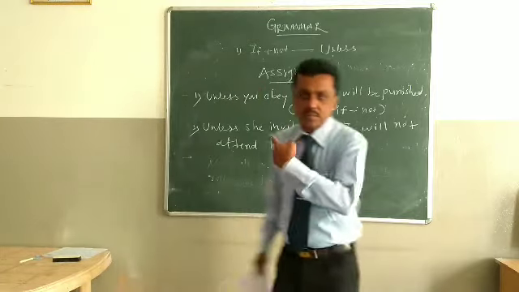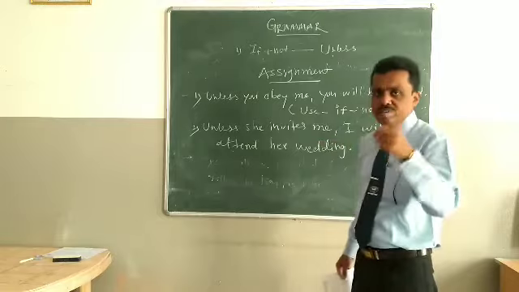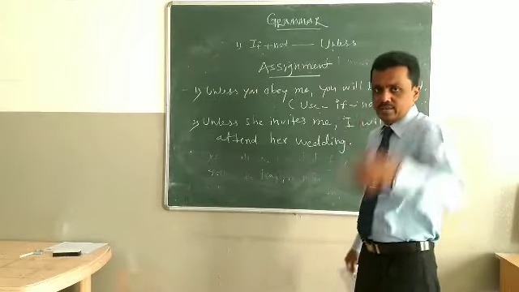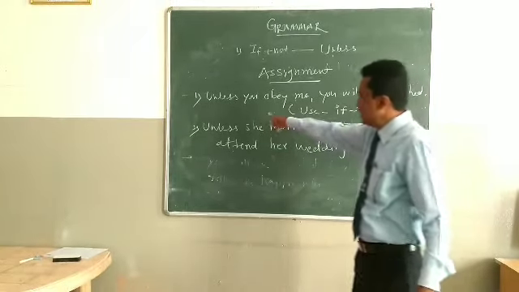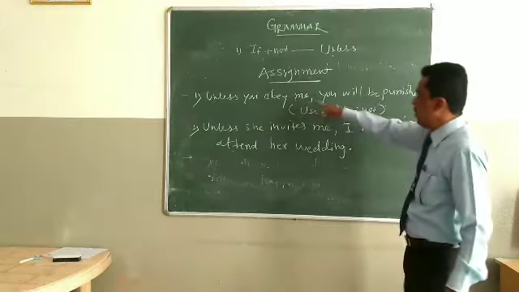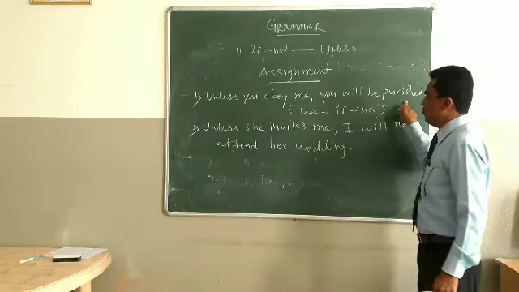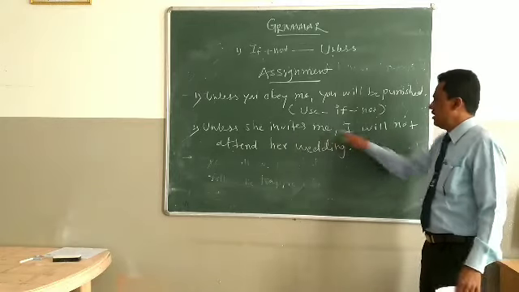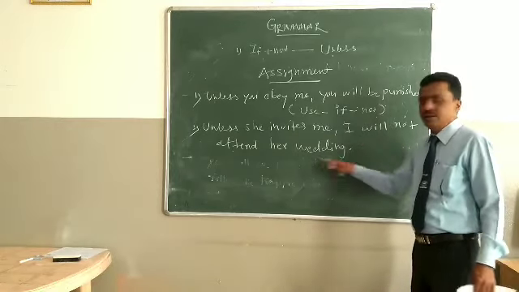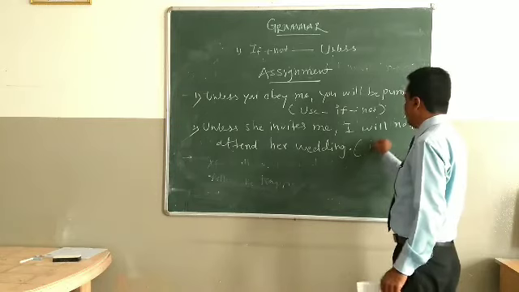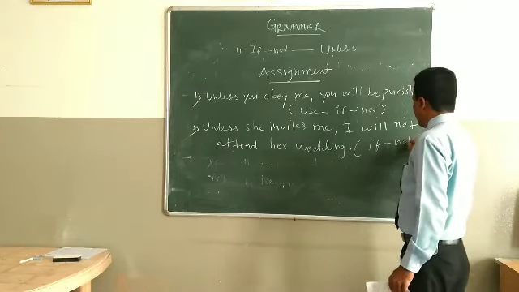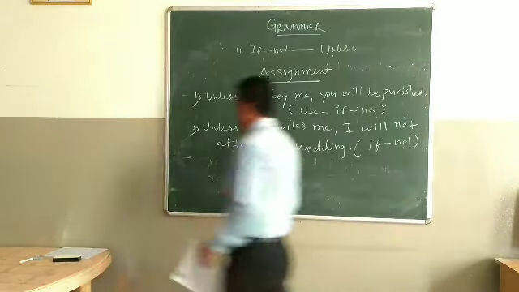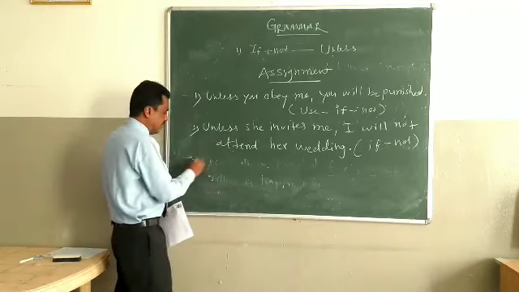Okay, you are taking the example. Yes, it is visible. First example, unless you obey me, you will be punished. If not, use. Unless she invites me, I will not attend her wedding. You have to use if not. Third example, write down. I am writing here on the board. Properly see and write.